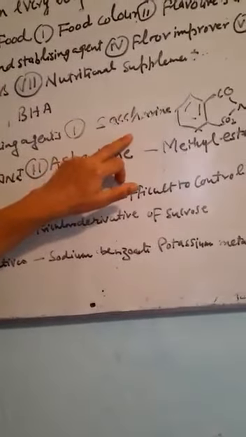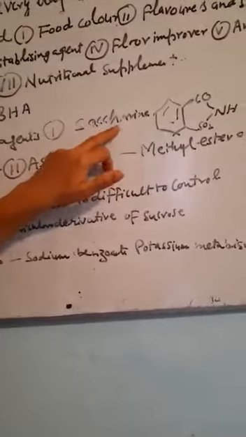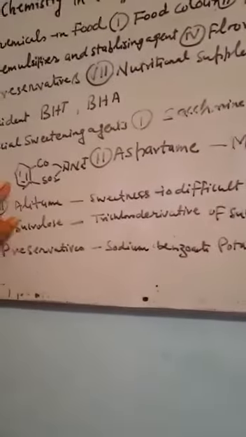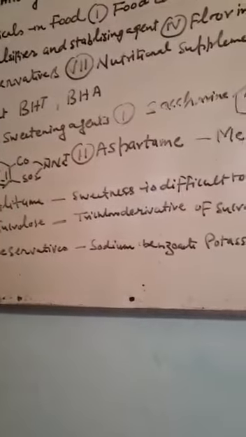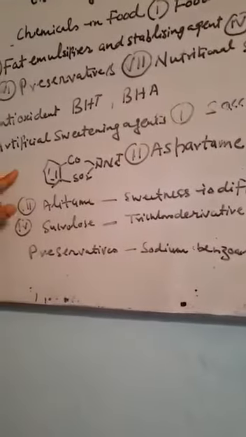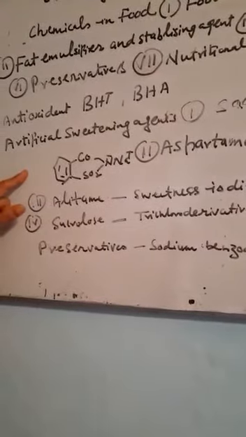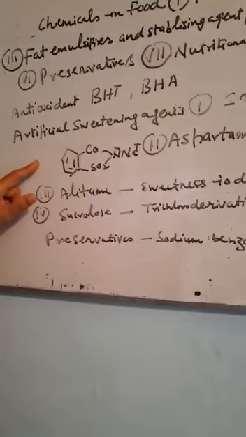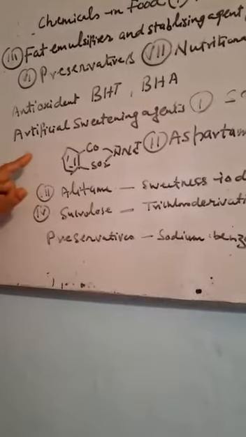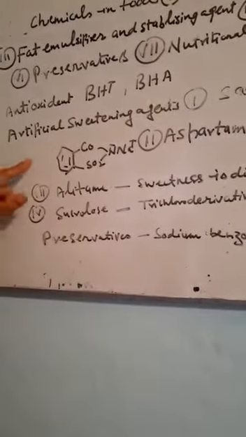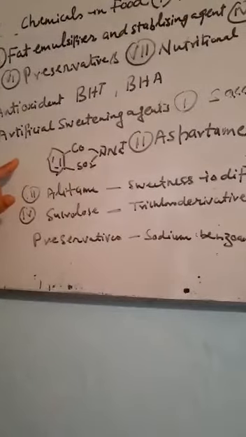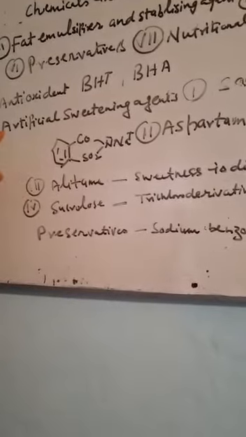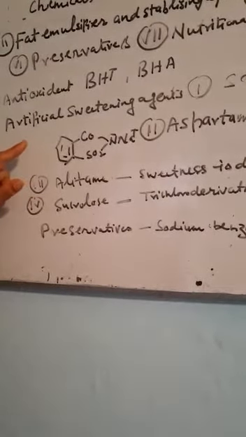First one is saccharin. It is ortho-sulfobenzimide. It is insoluble. Its sodium salt is soluble, so that is used as an artificial sweetening agent. Its sweetness is 550 times that of natural sucrose. It is mostly given to diabetic patients and it does not get metabolized in the body. It is only excreted through urine.